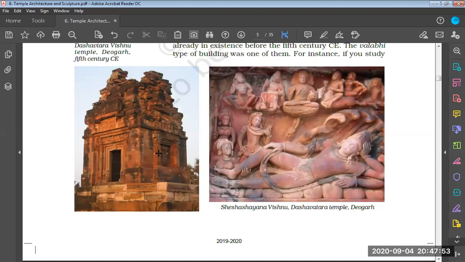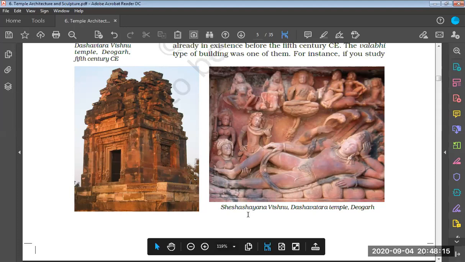Here we can see this particular temple. It seems to be a square type of temple. If you see the roof of this temple, it is not that long, and the roof itself has a broad base. To the right of this image, there is an image known as Sheshashayana Vishnu. It is at the Dashavatara temple at Deogarh. Sheshashayana means Vishnu is sleeping over here.